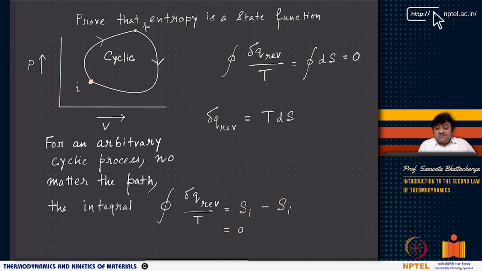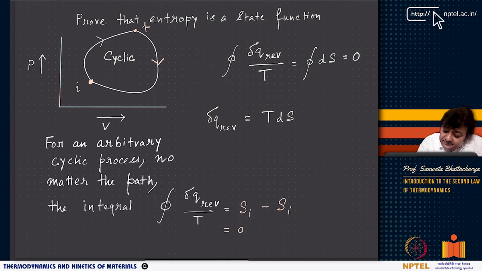Now, in such a cyclic process, if I have to evaluate this integral, this is a cyclic integral over the entire cycle. It goes from I to F, then F to I. Over this entire cyclic path you are evaluating the integral.